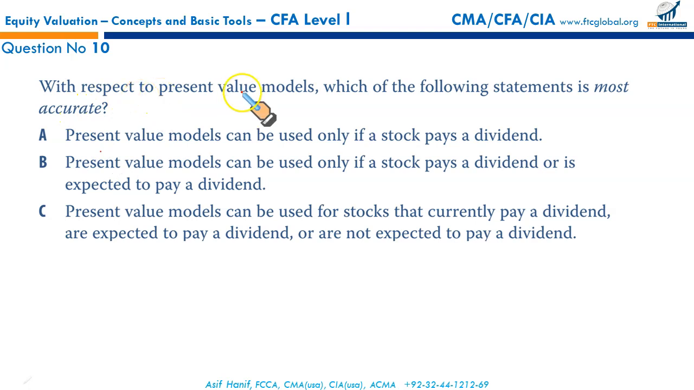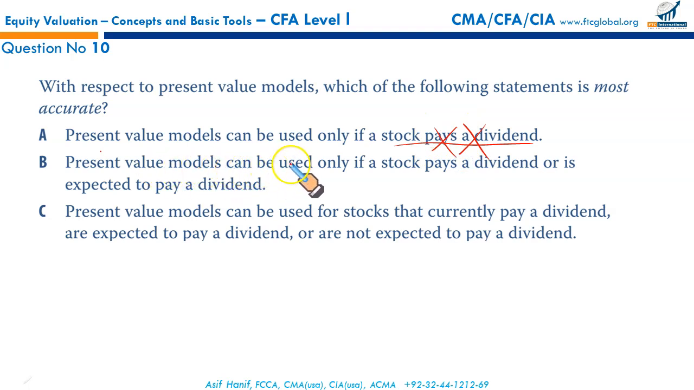With respect to present value models, which of the following statements is most accurate? Present value models can be used only if a stock pays a dividend. Not necessarily. A firm can be valued, the equity valuation can be done even if there is just an expectation of dividend, not the actual dividend.